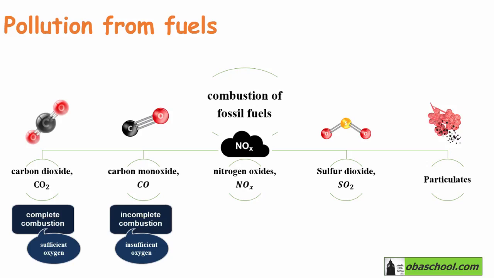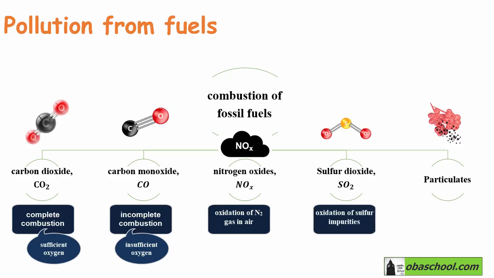Nitrogen oxides are produced after the oxidation of N2 gas in air, whereas sulfur dioxide is produced after the oxidation of sulfur impurities in fossil fuels. And burning diesel will produce the particulates. So these are the atmospheric pollutants which we will discuss.